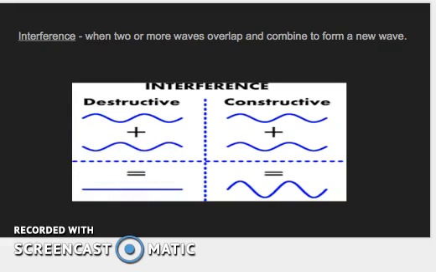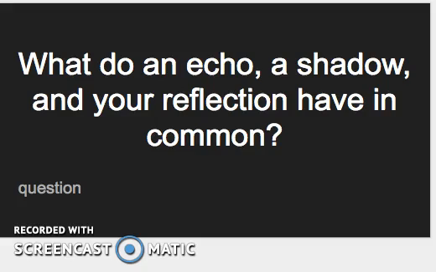All right, so we went through all these different behaviors of waves. Let's go back to our essential question. Can we answer it now? What do an echo, a shadow, and a reflection have in common? I want you to sit and discuss with your partner, or the person you're going to work with on the lab today, and come up with an answer. Make sure you write that answer down in your notebook next to this question, and if you're not sure, make sure you ask Mrs. Parson or Mrs. Witt, and we'll let you know. All right, let's get ready for our lab.